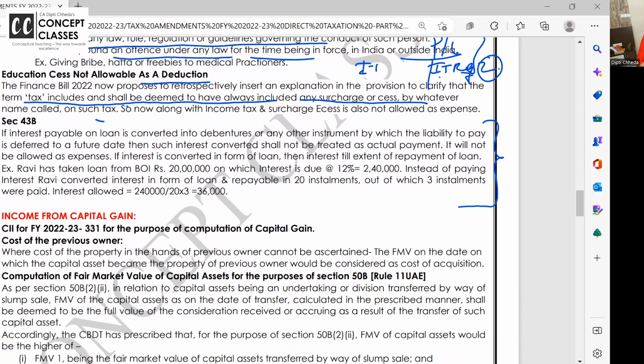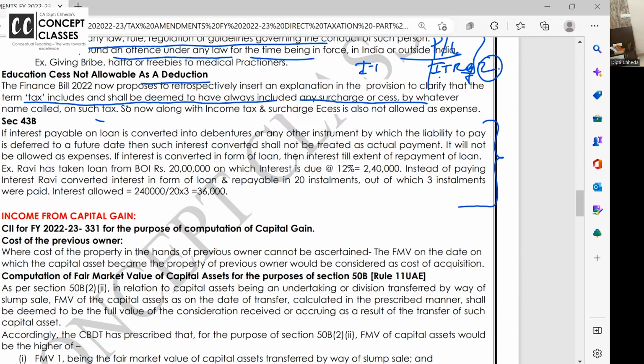What is 43B? 43B is that a few expenses, if they are outstanding in March, like outstanding salary, outstanding interest, these expenses are outstanding, you debit them, then the department is saying, okay, if there are outstanding expenses, at least make sure you pay them before the due date of filing your return, be it July or October or November, according to the due date, and then that expense will be allowed. Are you all with me? Samajh mein aa raha hai?